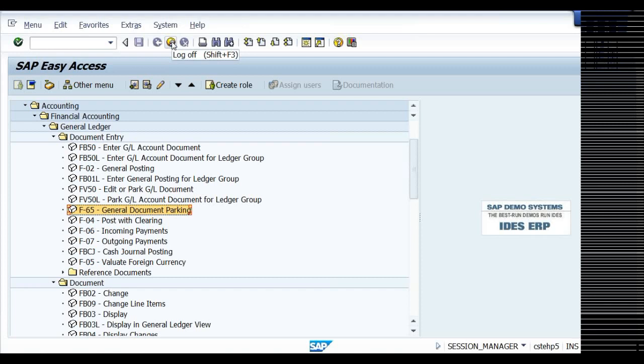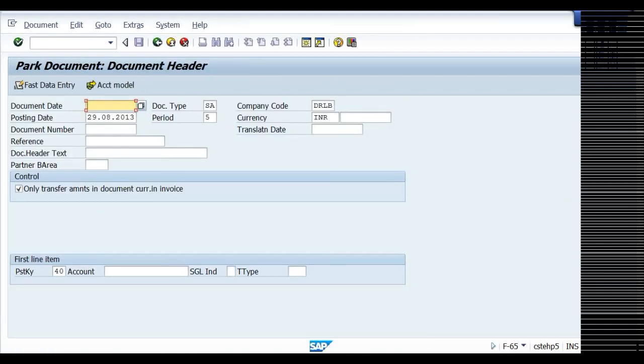Number range, because as soon as we post an accounting entry in F-02, it will post. But for parking, go to F-65, say 29th. The system takes the same number range, of course.